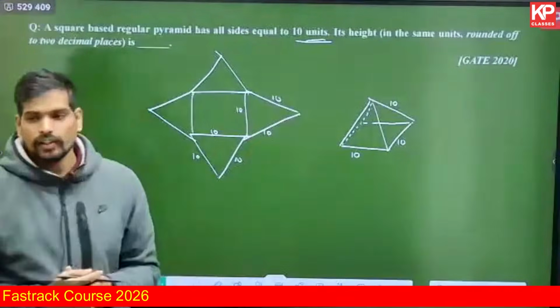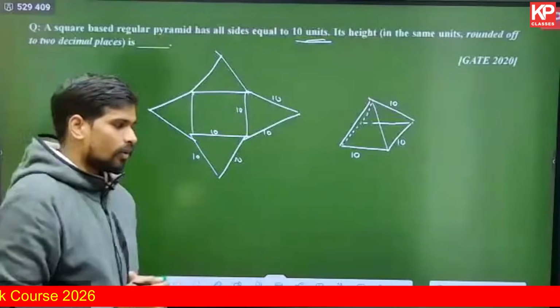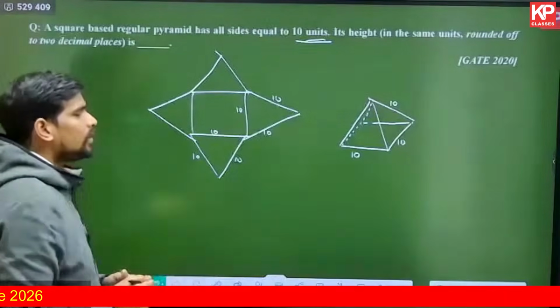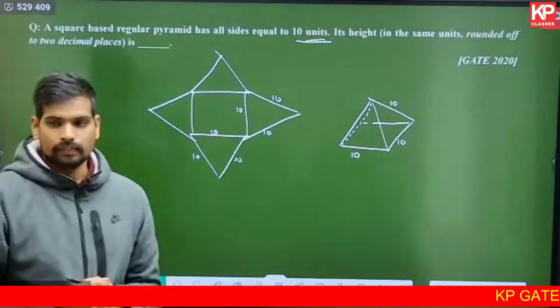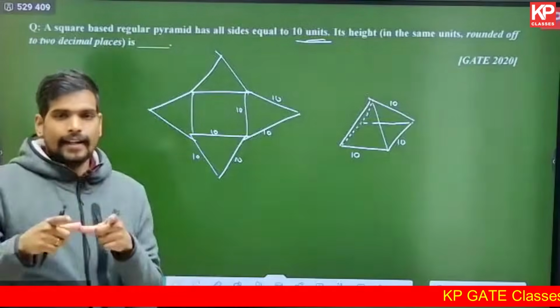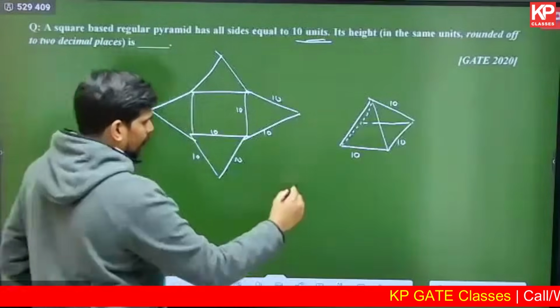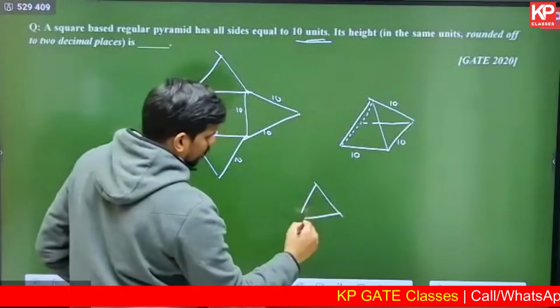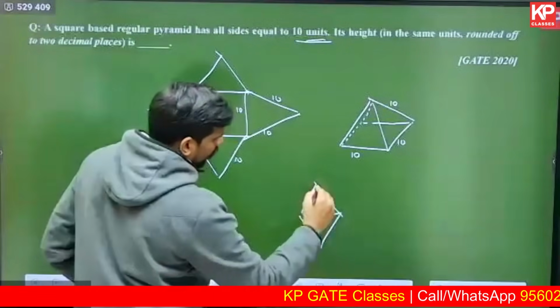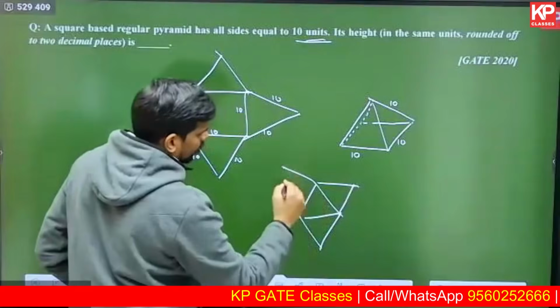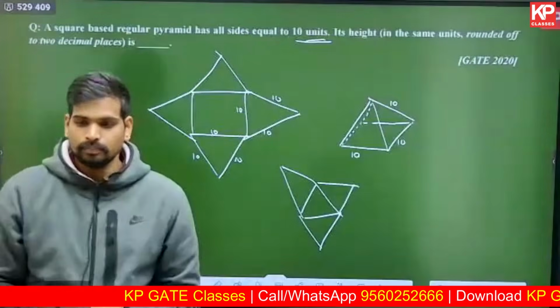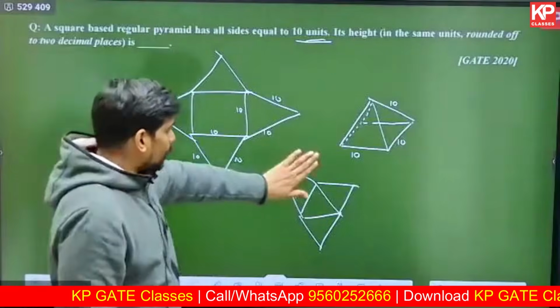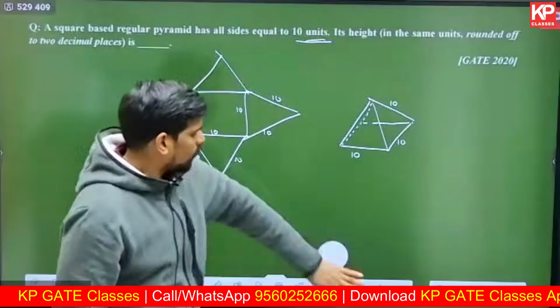Can anyone tell me, in 3D geometry, in solids, what is a triangular base regular pyramid called? It has an equilateral triangle as the base instead of square, and all the sides are also equilateral triangles. So a solid created with this, an equilateral triangular regular pyramid, what is that called?